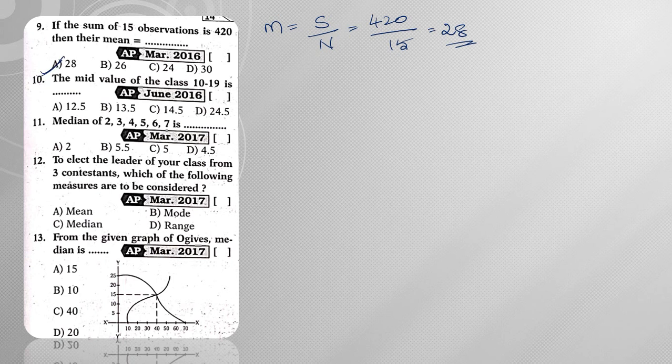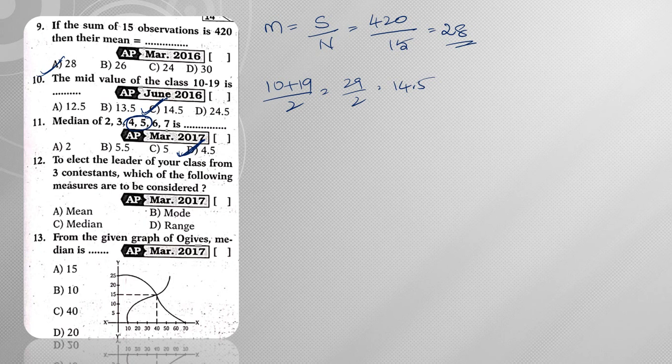Next, the mid value of the class 10 to 19 is... So 10 to 19 means (10 + 19)/2, which is nothing but 29/2, which gives me 14.5, hence the answer is 14.5. Next, the median of 2 3 4 5 6 7. If you observe, these values are in ascending order, and since the number of observations is 6, the average of the middle 2, so the average of 4 and 5, is my answer, which is 4.5.